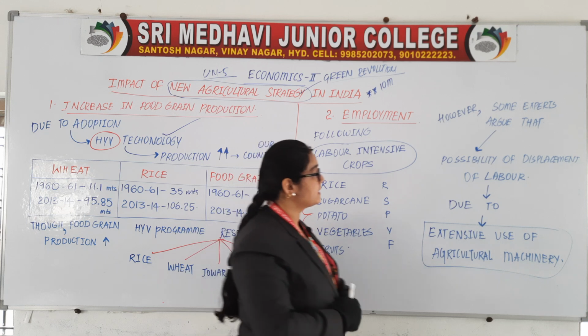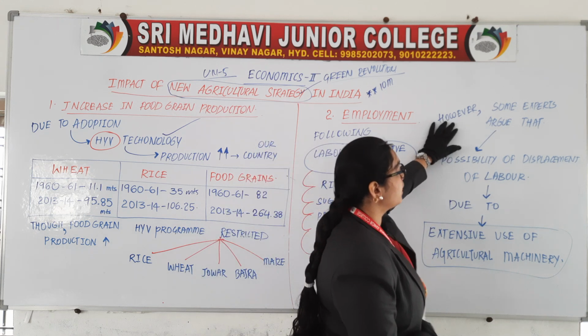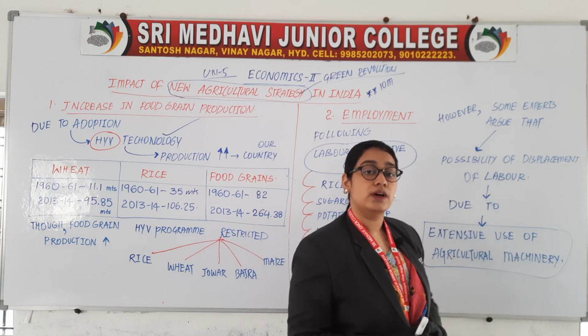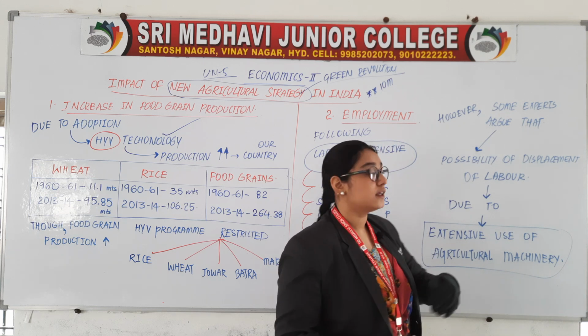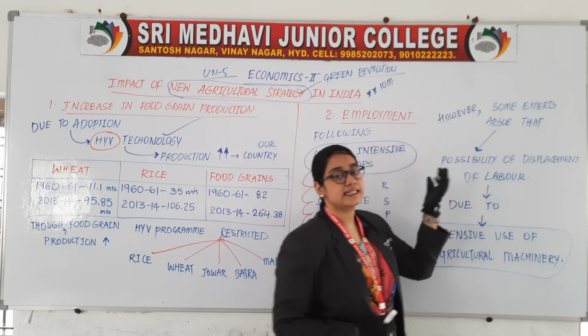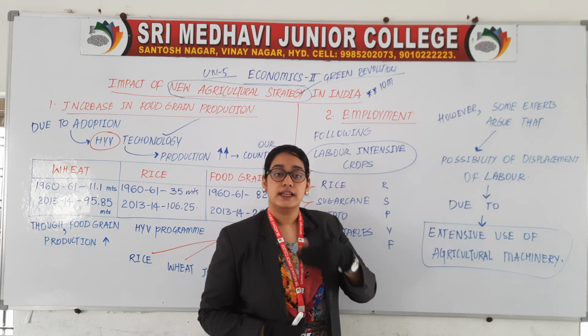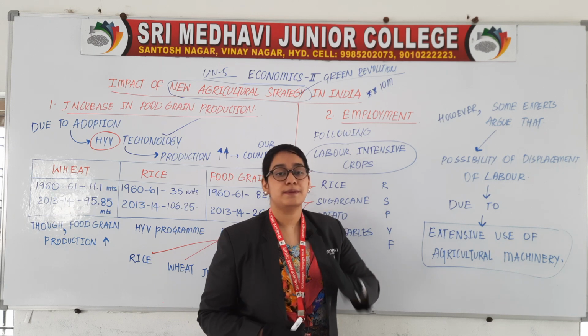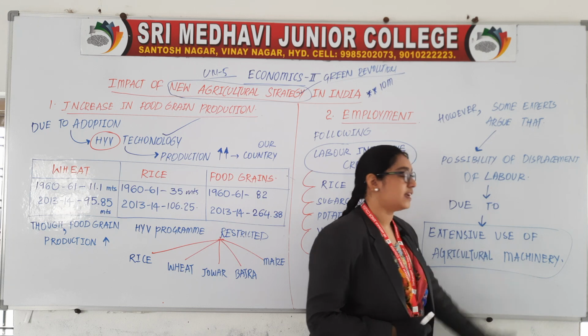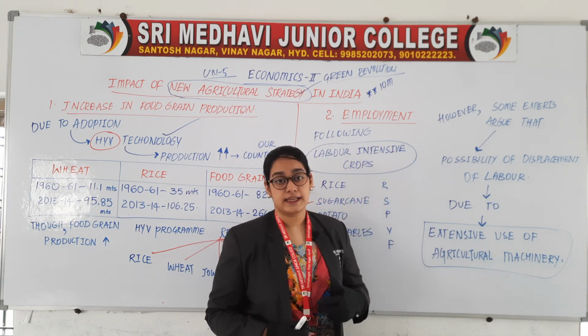But what is the negative impact? However, some experts argue that there is a possibility of displacement of labor due to extensive use of agricultural machinery.